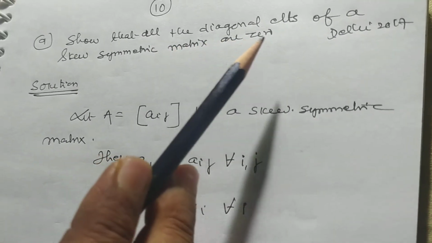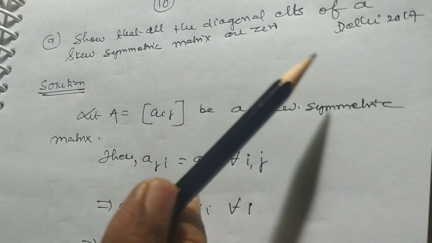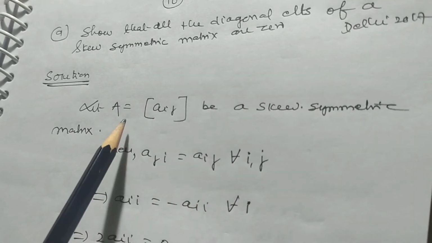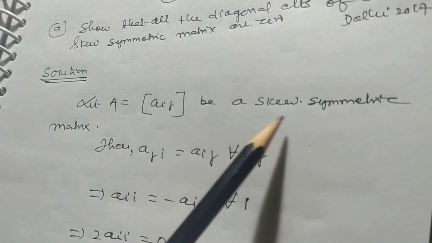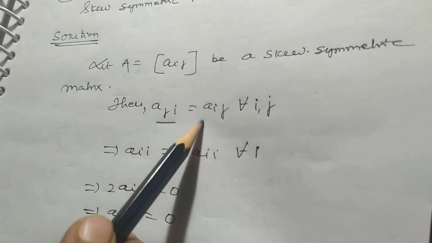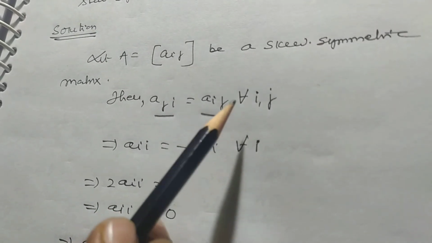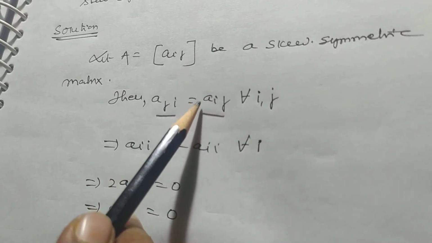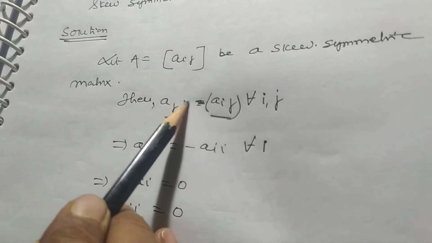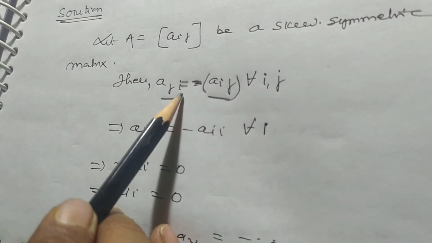Show that all the diagonal elements of a skew symmetric matrix are 0. It was asked in Delhi 2017. Let A = [aij] be a skew symmetric matrix. Then aji = -aij.